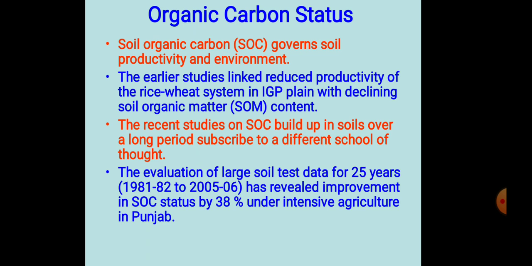The evaluation of large soil test data for 25 years, 1981-82 to 2005-06, has revealed improvement in SOC status by 38% under intensive agriculture in Punjab.